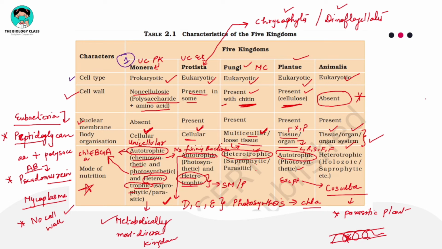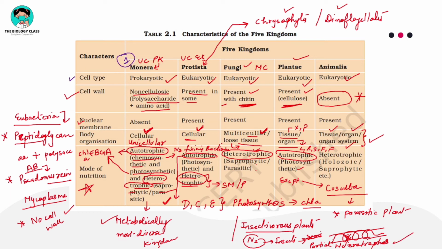Along with Cuscuta, there are certain plants like your insectivorous plants, like Nepenthes and Venus flytrap. They take nitrogen from insects. That is why they are called semi or partially, a better word is partially, partial heterotrophs.